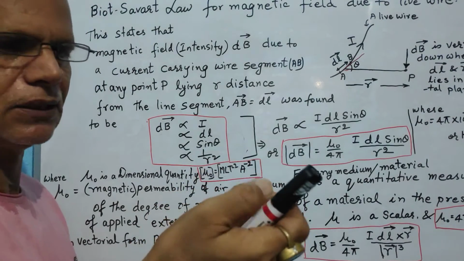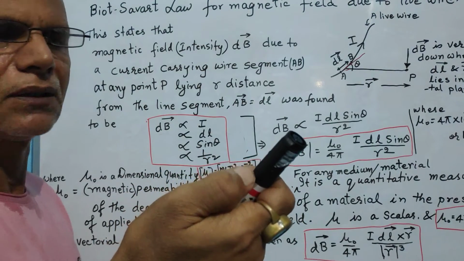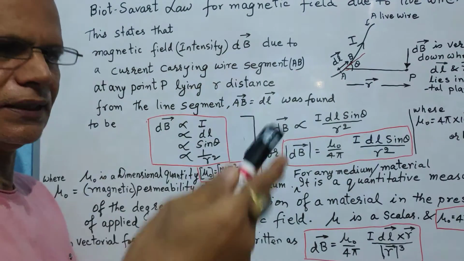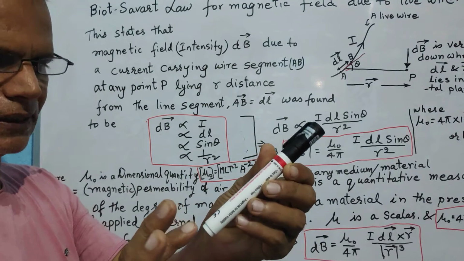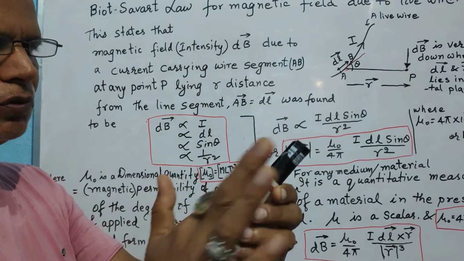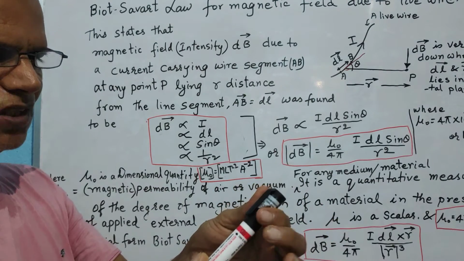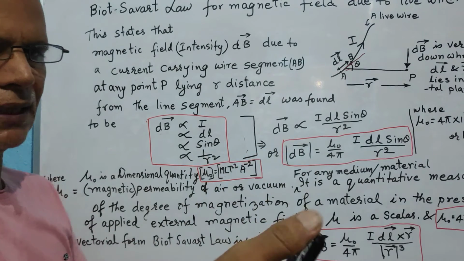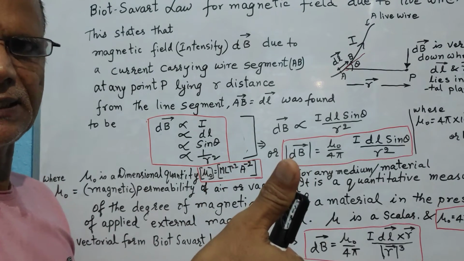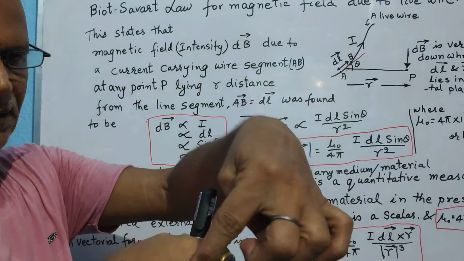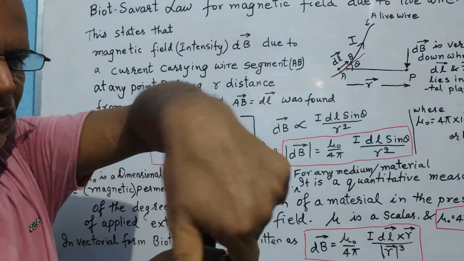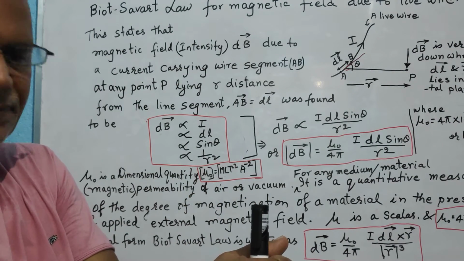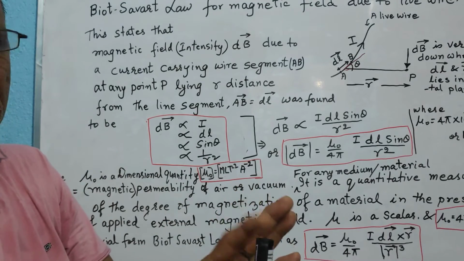Just imagine, don't really catch hold of a live wire, it is very fatal. But you imagine that you are catching hold of a wire which is carrying current. Say the current is moving in this direction towards the tip of the pen, conventional current. Then you catch hold of the wire, showing your thumb the direction of current flowing, conventional current flowing. Then whatever the direction of tangent on this curved finger will be, that will give us the direction of magnetic field at that point due to this wire carrying current.